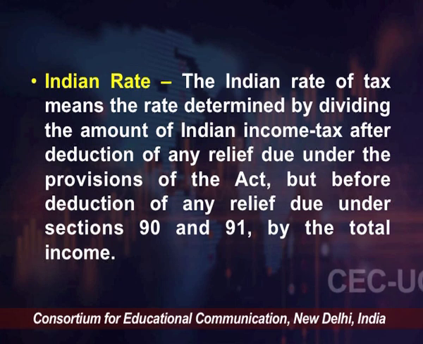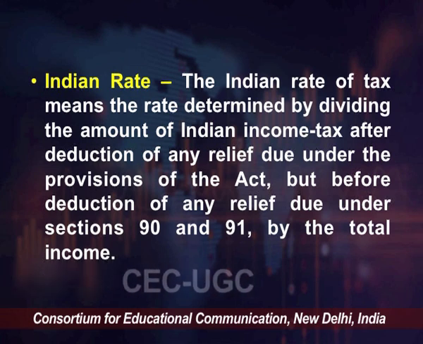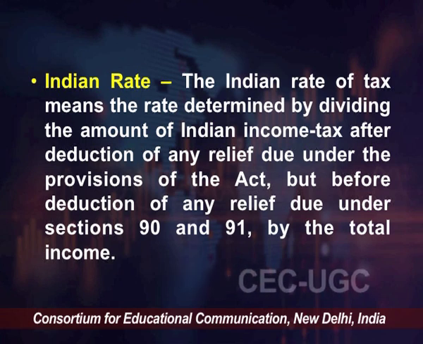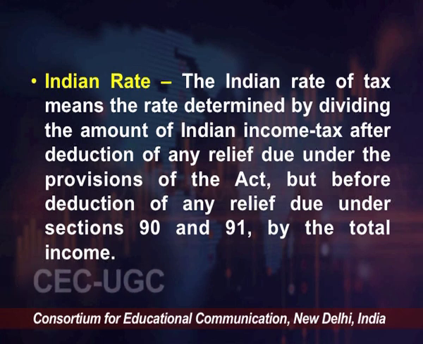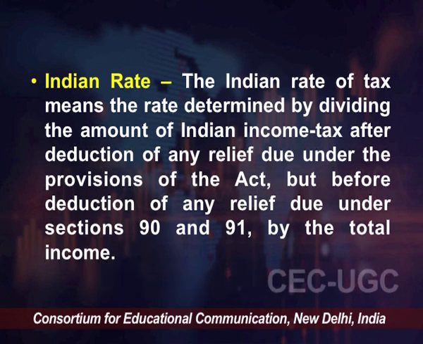You will only take your income, Indian income tax, right, and the rate that is applicable as per the method discussed, and that will be your Indian rate of taxes. So the taxes that you get on that, with both the incomes included and after availing the deductions, the amount of taxes that you get on the overall income, that is your Indian rate of taxes. So you compute the income on the Indian rate of taxes or the foreign rate of taxes.